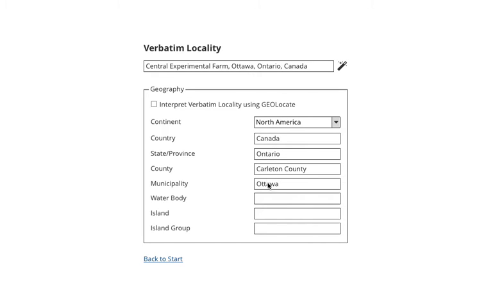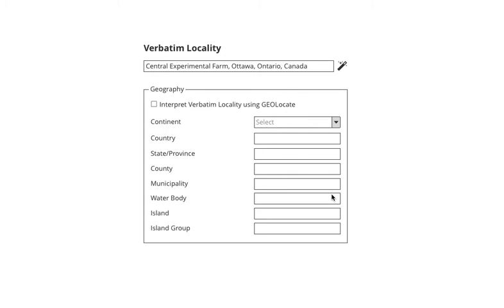As you go down the list, each autocomplete field's selections would be limited by the thing you picked above it. So if you've already picked country and you go to pick state or province, it's only going to give you the options of state provinces that apply to Canada, for instance.